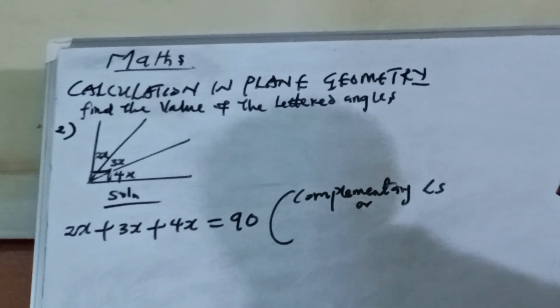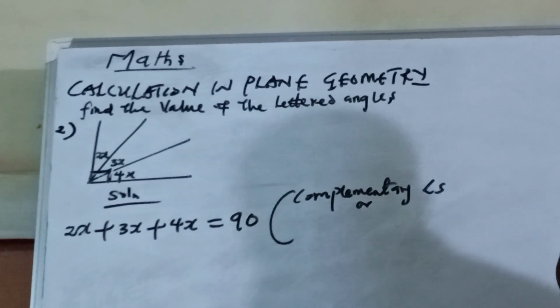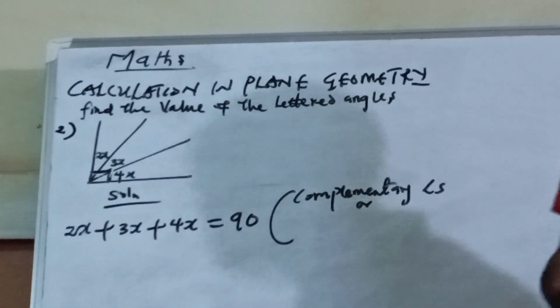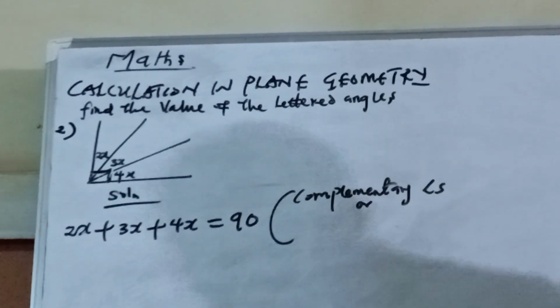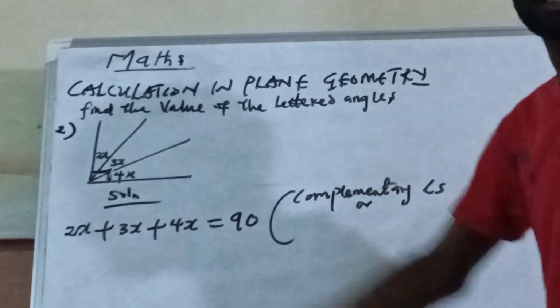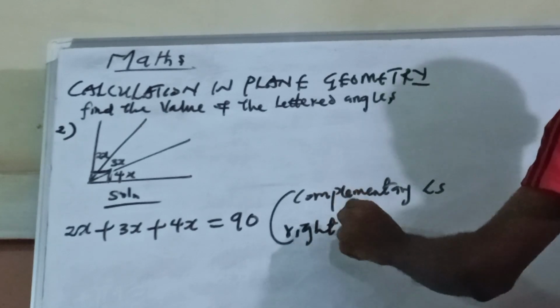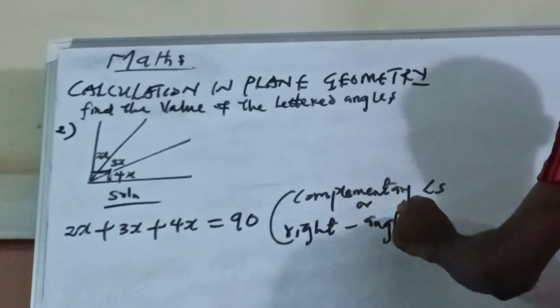So if you sum 2 or more angles and it is equal to 90, we say that particular angle is what? Complementary. Supplementary is the sum of 2 angles that gives 180. Because of that sign, I can also say it's a right angle.